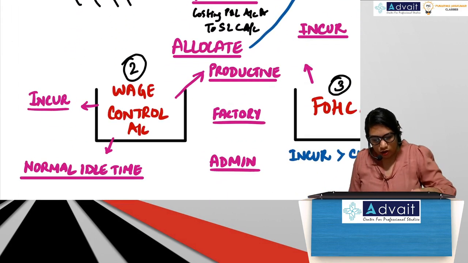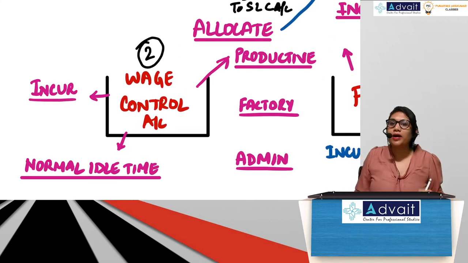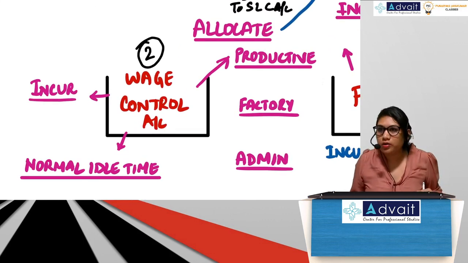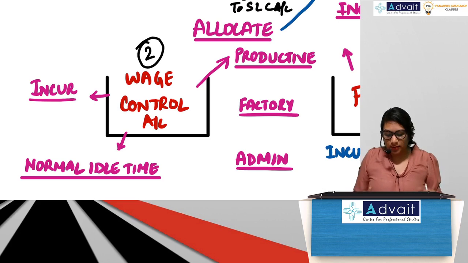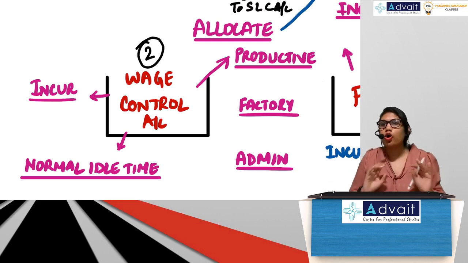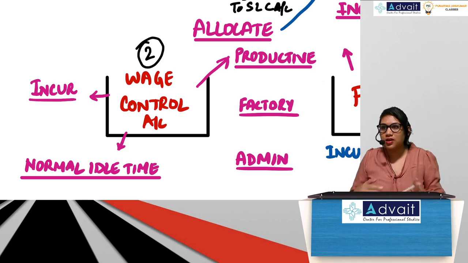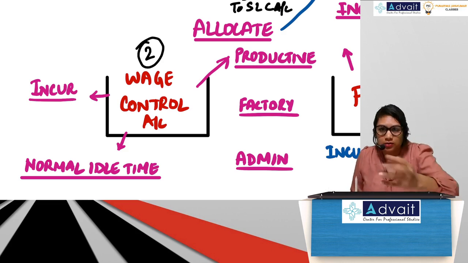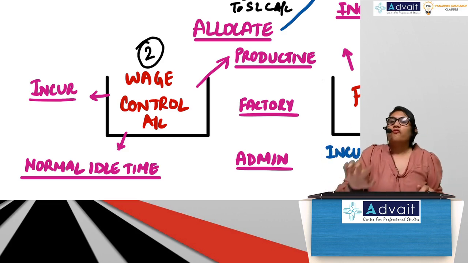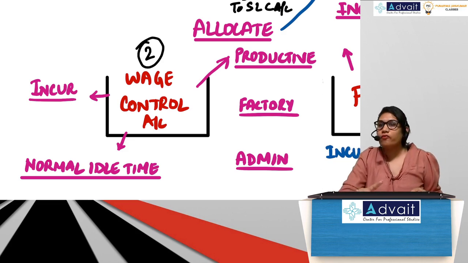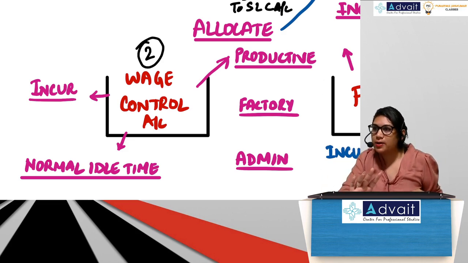So second bucket or second account, wage control account. As the name suggests, all wages will be recorded here. All. So first entry, incurrence of wages. What do you mean by incurrence of wages? Wages have been incurred. So in financial accounting, what would your journal entry be?